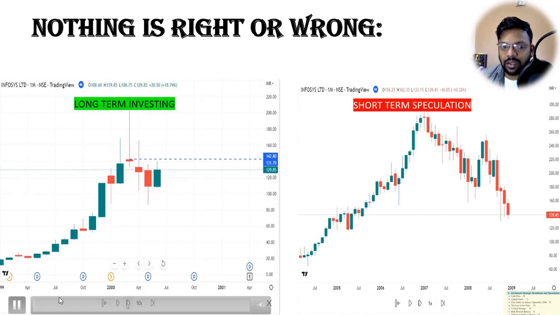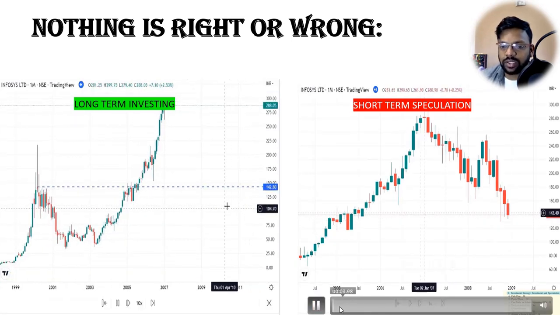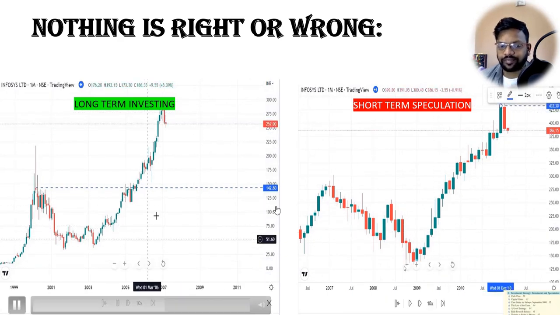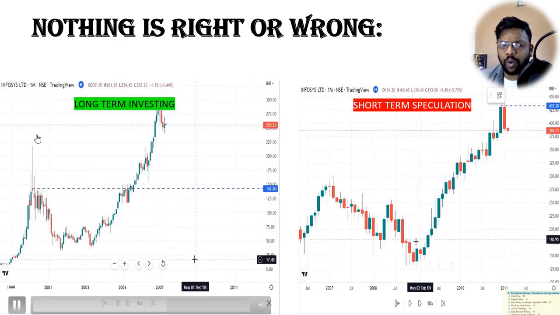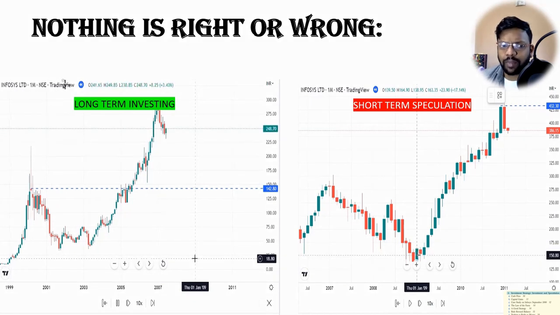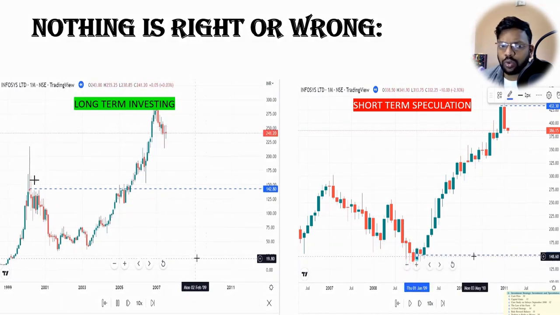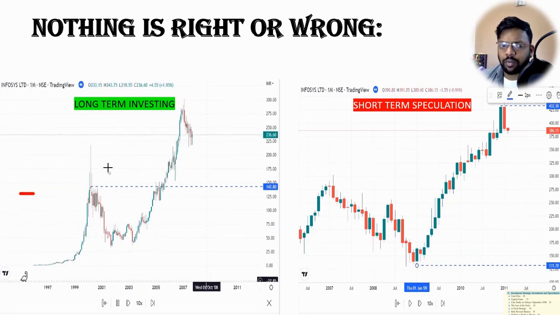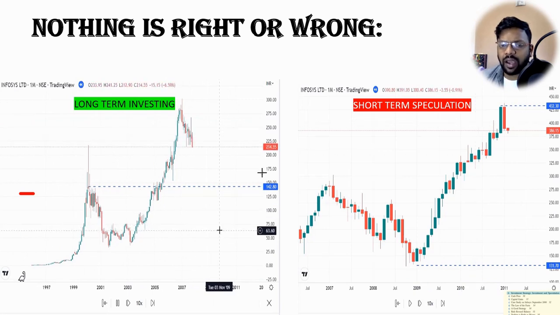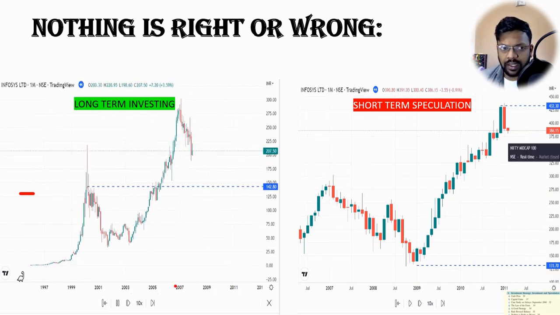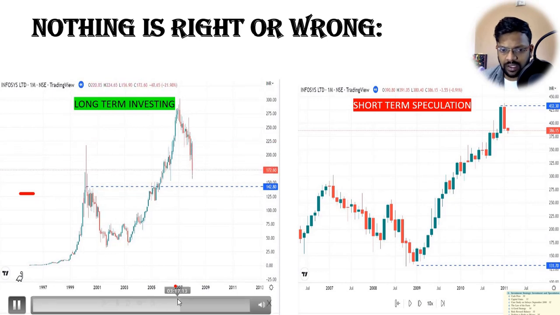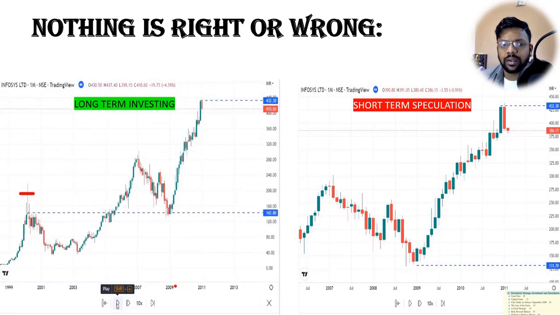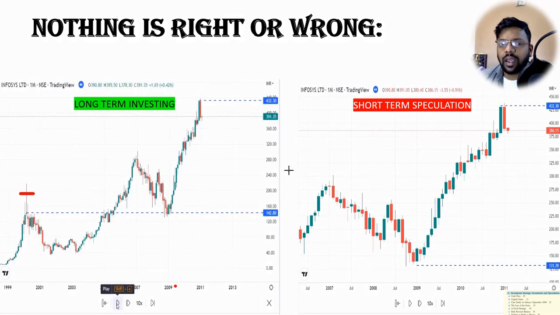In both cases, we are going to see the trend of Infosys. Let's assume someone buys Infosys stock around 2000 at the price of 142. So he makes an entry here. Let's run this so you'll have an idea. Let's assume someone makes an entry here at 142 and sells at a price of 412.